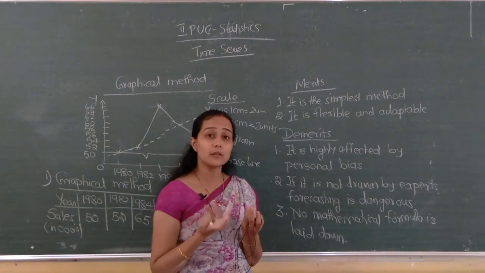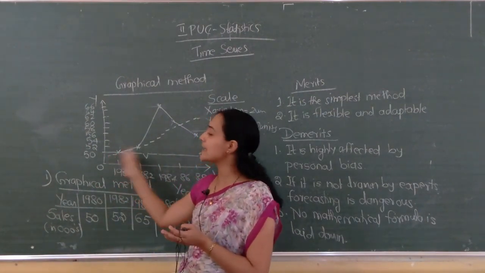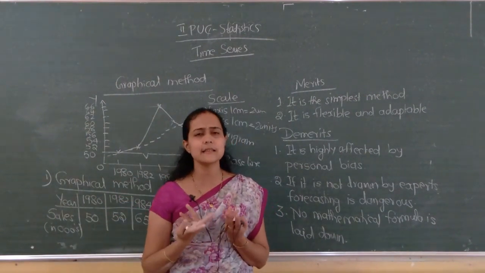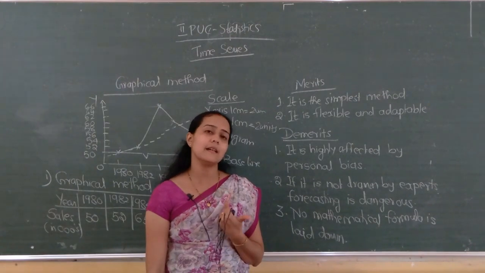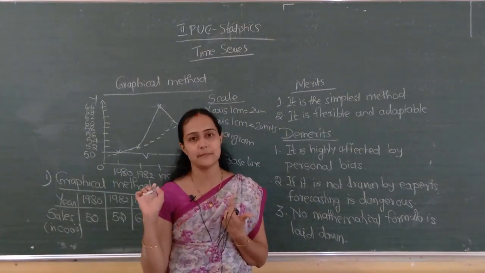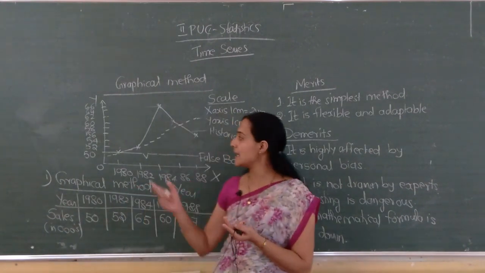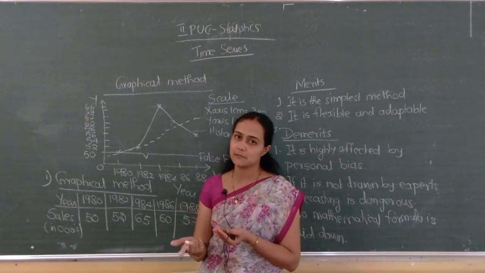So whoever knows about this one, and also who doesn't know anything about this, they can draw a line, isn't it? It is the simplest one. It is flexible and adaptable. But the first demerit itself is that it contains much personal bias, isn't it? Suppose I am drawing a line like this. You may draw in another way.